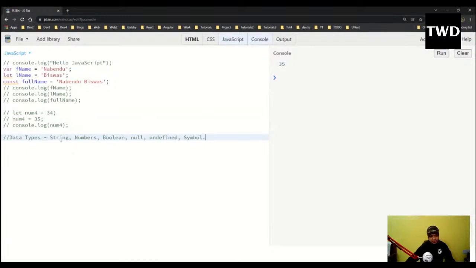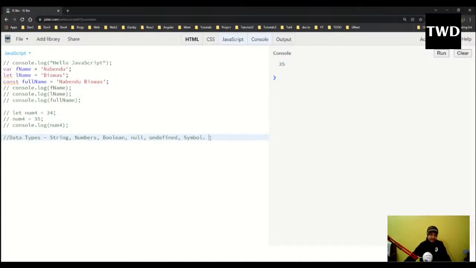String, number and boolean are the traditional data types which you will see in every other programming language. In JavaScript, a string uses single quotes or double quotes, and there is a special type in ES6, the backtick, which is also used. With numbers, we don't have anything like float or double. In JavaScript everything you can give as a number. It is not like integer and float are different. Everything is a number. The compiler will understand. If you give a float, it will be a float. If you give an integer, it will be an integer. Boolean is true and false.